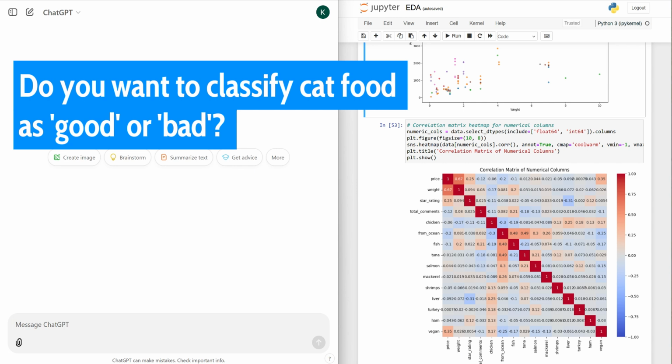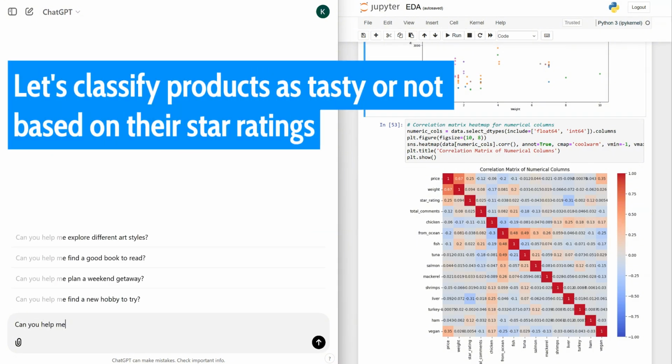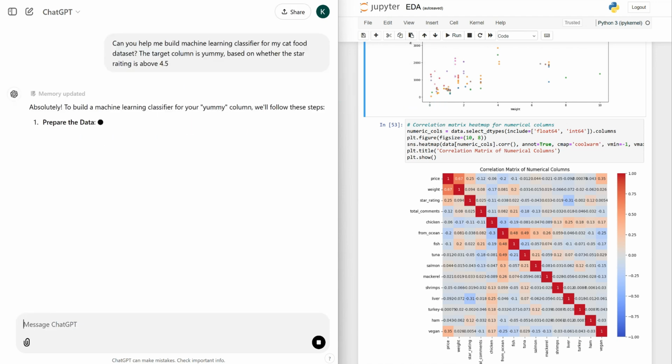Every classification task starts with a question: what do you want? This will help you and ChatGPT stay focused. The goal is to create a system that predicts whether a product is tasty based on its star rating. So I'm asking ChatGPT. No, it doesn't work that way.